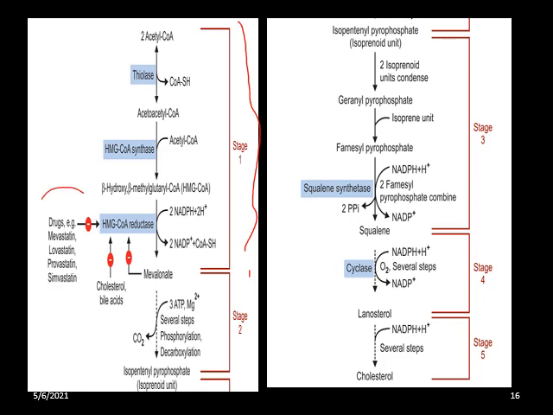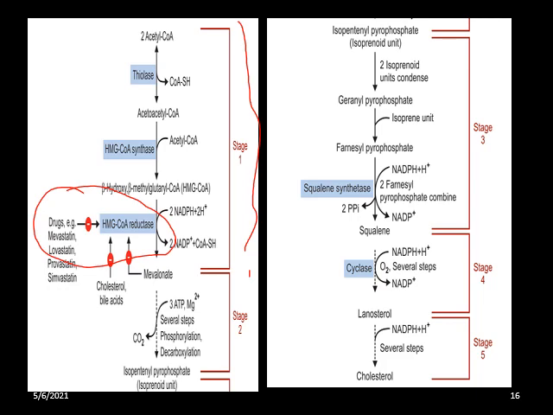Remember, the rate limiting step is the HMG-CoA reductase enzyme, which can be inhibited by various factors like various drugs, or by feedback inhibition by cholesterol itself or mevalonic acid. All these can inhibit the HMG-CoA reductase enzyme and can regulate cholesterol biosynthesis.